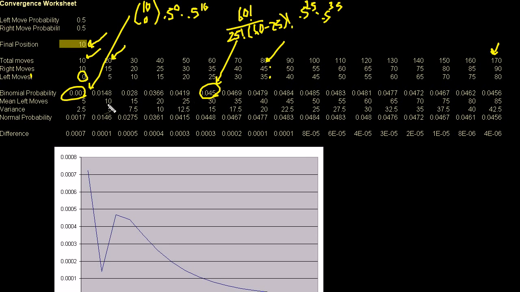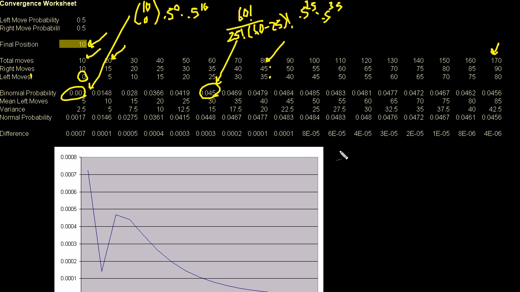You could look at the formula, but the mean is just the probability of having a left move times the total number of moves. The variance is the probability of left times the probability of right times the total number of moves. And then for the normal probability, I approximate it the same way.